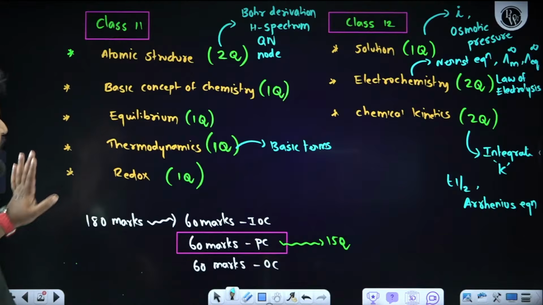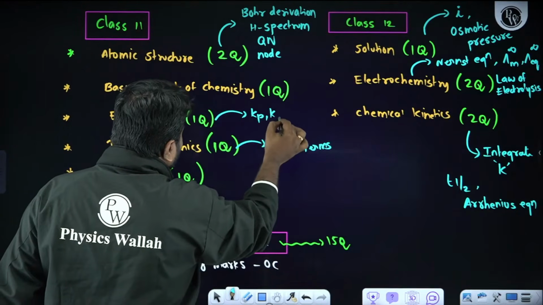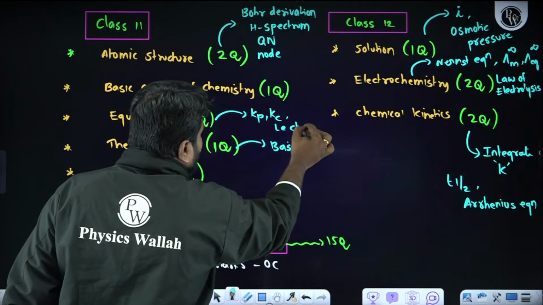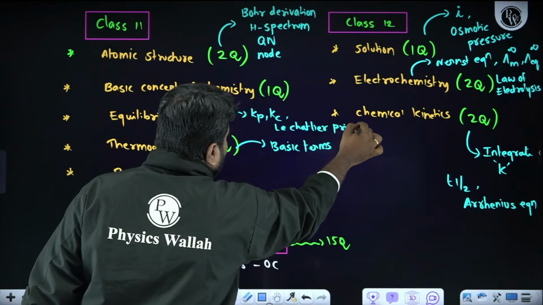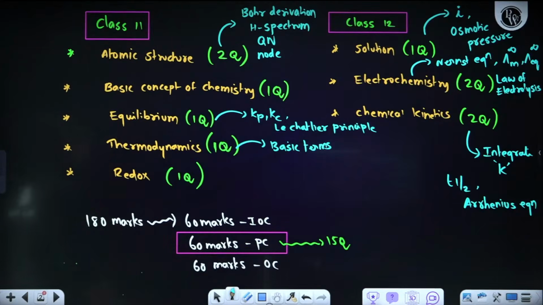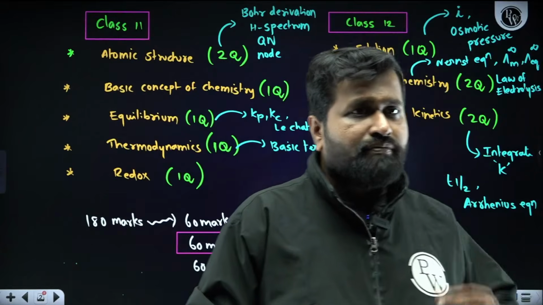When it comes to equilibrium, stick to the Kp-Kc expression and then the Le Chatelier principle.